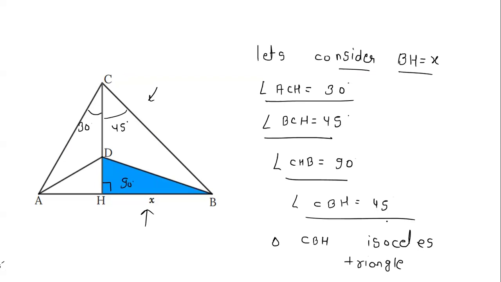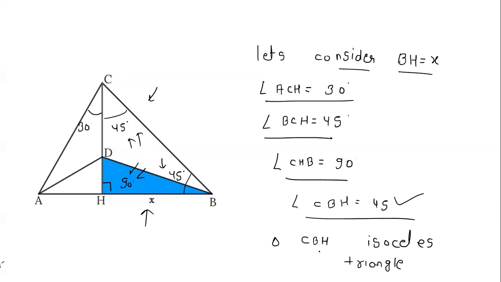Angle CBH is 45, because this angle is 90 degrees and the angle BCH is also 45. So this angle will be 45, because in the right angle triangle the sum of all three angles is 180. So if this is 90 and this is given in the problem as 45, the remaining angle is 45. So this angle CBH is 45.